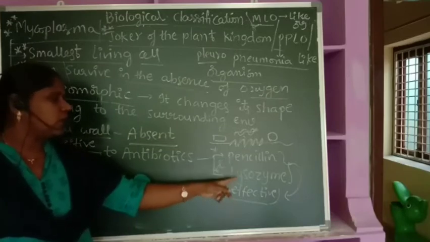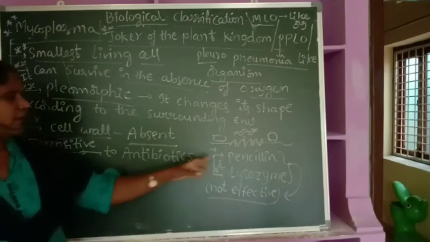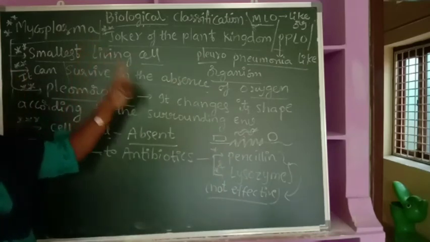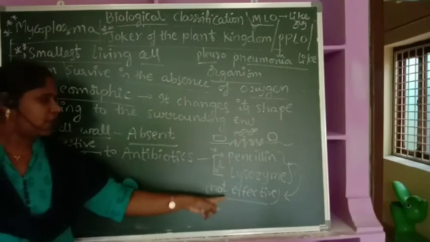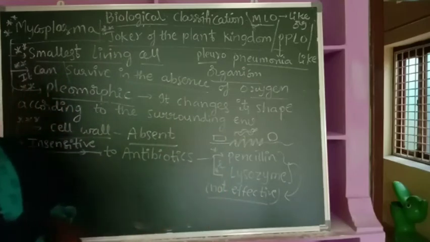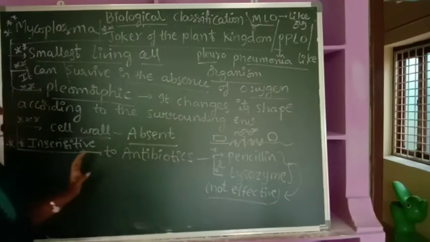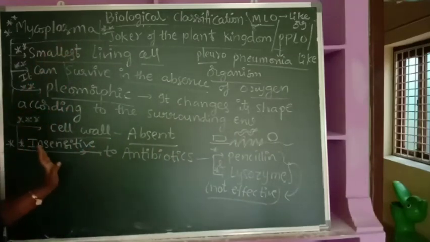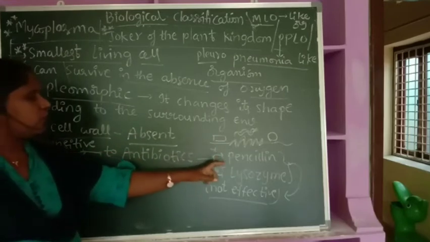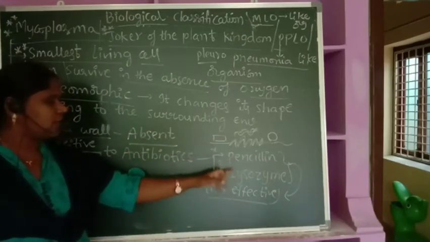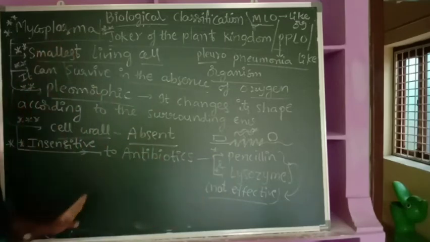Even though the doctor gives penicillin, it cannot kill Mycoplasma, because these two are cell wall targeting antibiotics and they are not effective on Mycoplasma. Mycoplasma is insensitive, not sensitive, to antibiotics.